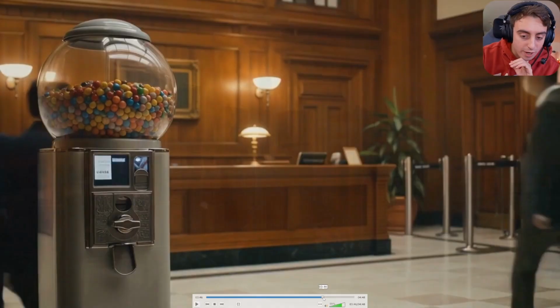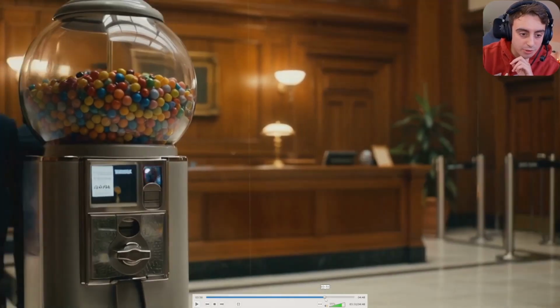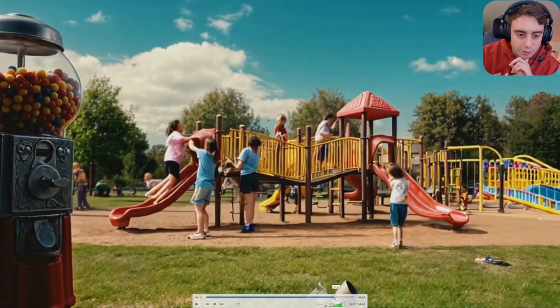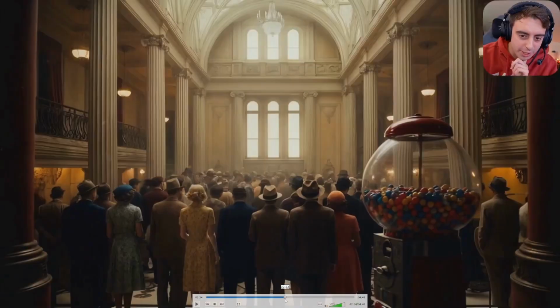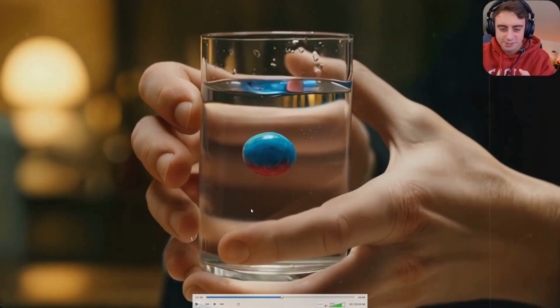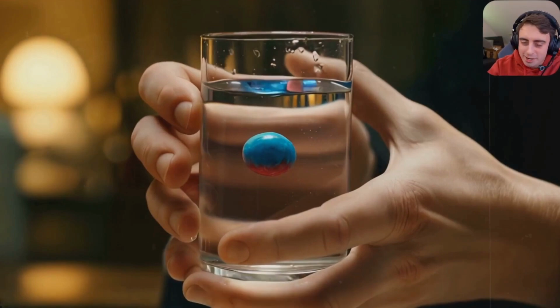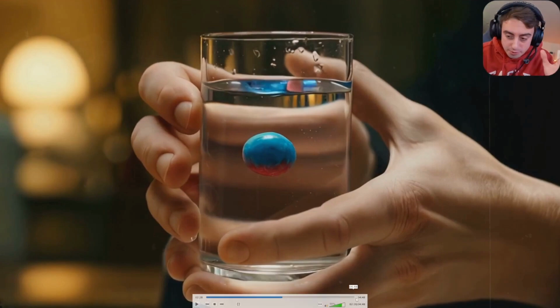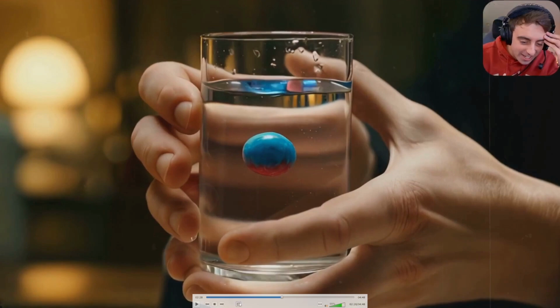I'm pretty impressed by how consistent it was able to do a lot of the shots, though. Like, sure, some of them looked really bad, like this one with the kids in the park, but some of them I was really impressed by, like the melting gumball inside of the water to deliver the secret messages. Like, dang, man. This looks good. And such a creative idea as well. I really thought that this script was interesting and well-rounded, made for a fun little video. Obviously, if it was based on true events, it would be more interesting, but still, it's not a bad little YouTube video. I think it's pretty interesting.